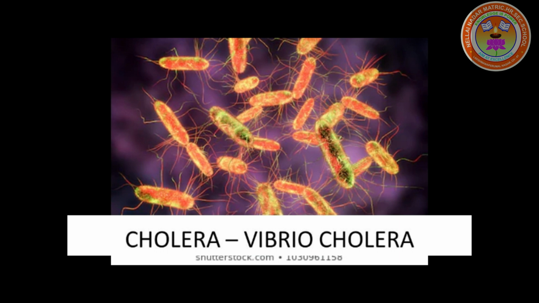Next disease is typhoid. This is also caused by bacteria called Salmonella typhi and spread by contaminated food. Symptoms for this disease are anorexia, headache, rashes on abdomen, dysentery and high fever up to 104 Fahrenheit. How to prevent and to treat? Drink boiled water, proper disposal of sewage, and finally, vaccinate.